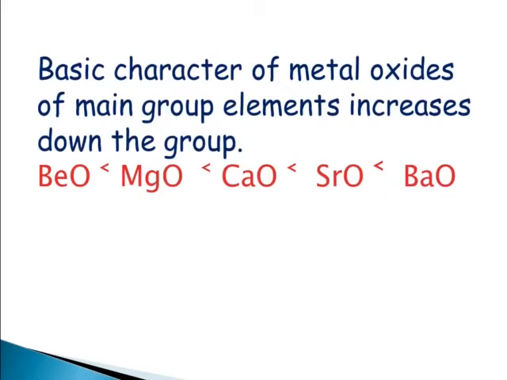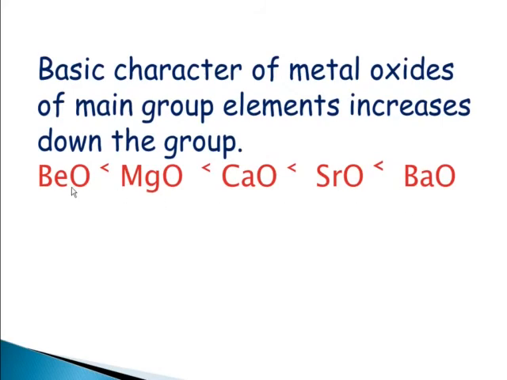Basic character of metal oxides of main group elements increases down the group. When we take main group elements and we see the basic character of their metal oxides, we see that the basic character of metal oxides of main group elements increases down the group. Here you can see this is the second group: beryllium, magnesium, calcium, strontium and barium. Their oxides are given: beryllium oxide, magnesium oxide, calcium oxide, strontium oxide and barium oxide.